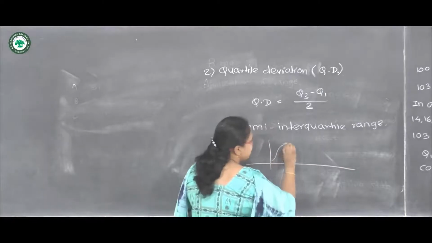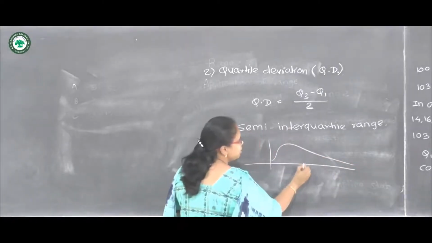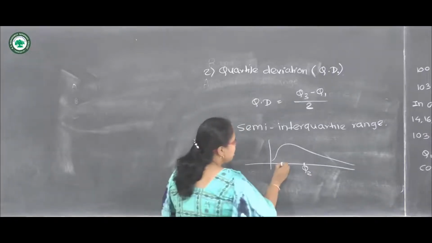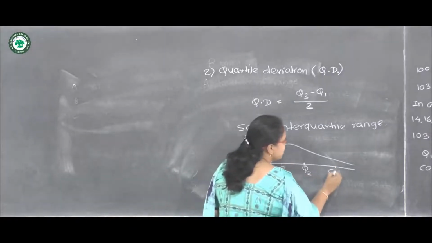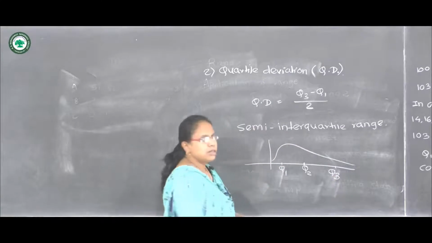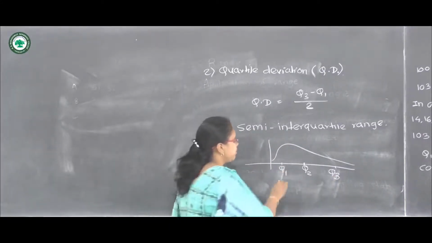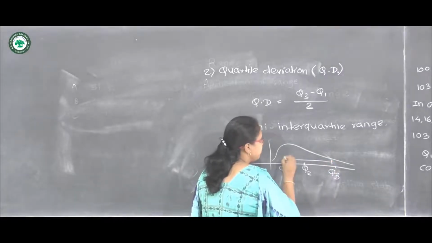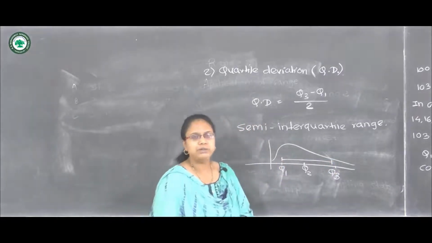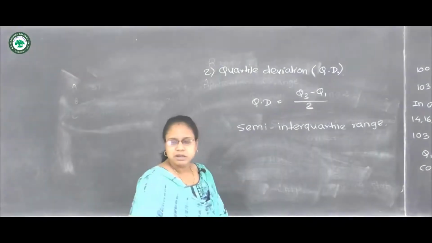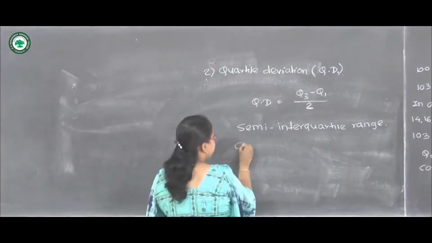If the data is spread like this, then we know that Q2 is the median, which is located at the center, and here is Q1, here is Q3. So these are the quartiles we can use. This is the 50% of the data we will use only to calculate the semi-interquartile range. Then the next is the coefficient of quartile deviation.